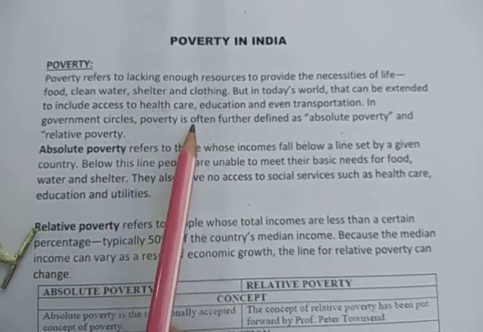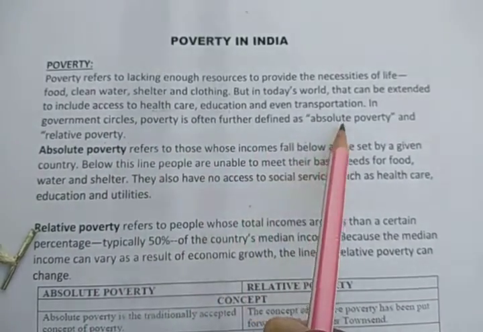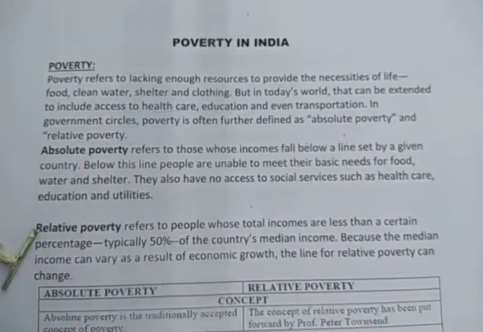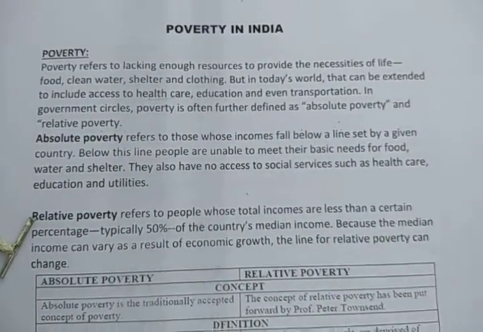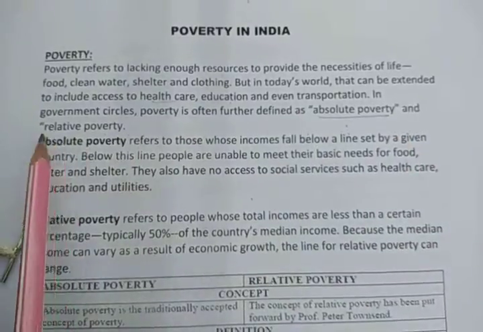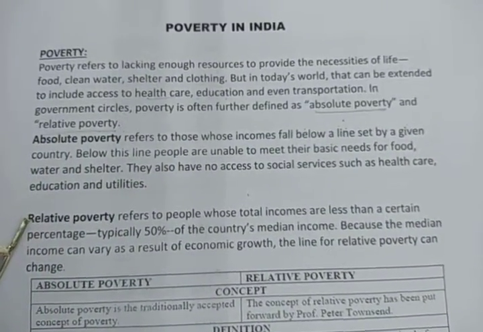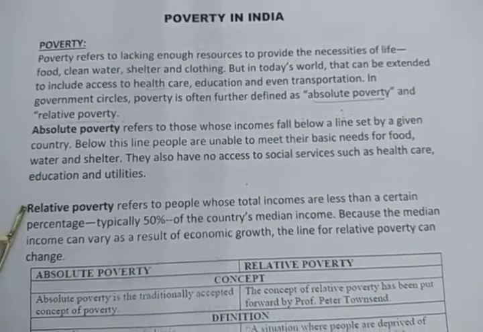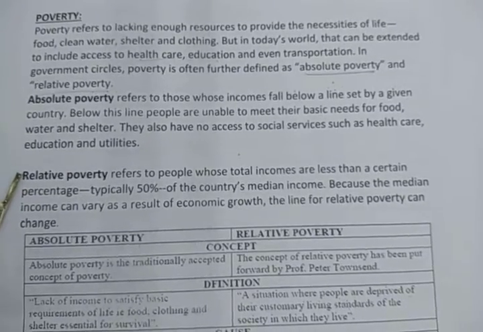In government circles, poverty is often further defined as absolute poverty and relative poverty. Government has divided poverty into two parts, absolute and relative. These are very important topics from our examination point of view, so study them very carefully.